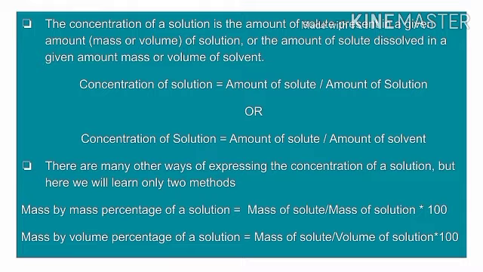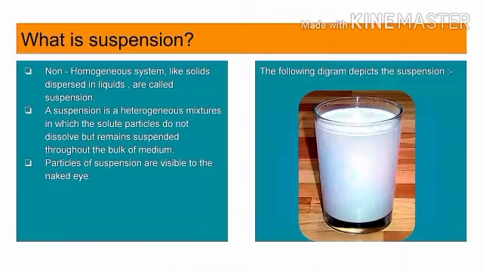The second one, mass by volume percent of solution, is equal to mass of solute upon volume of solution into 100. What is a suspension? Non-homogeneous systems like a solid dispersed in a liquid are called suspensions. A suspension is a heterogeneous mixture in which the solute particles do not dissolve but remain suspended throughout the bulk of the medium. Particles of a suspension are visible to the naked eye. Here is the following reference image which depicts a suspension.